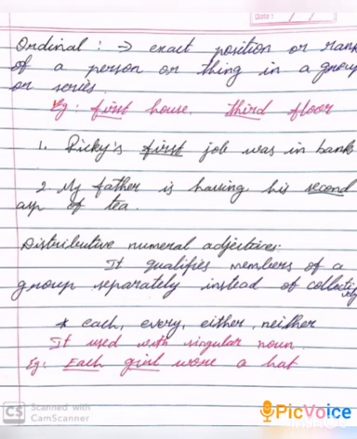Each, either and neither can be used with plural nouns followed by of. Example, each of the girls wore a hat. Each of the girls wore a hat. Okay, see your book, take page number 12.